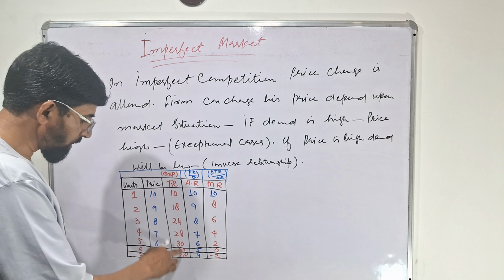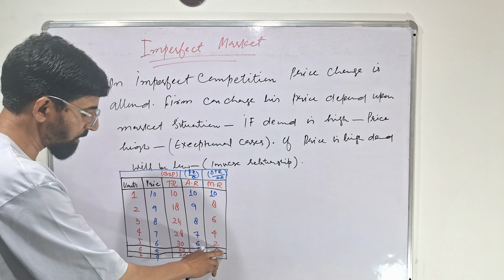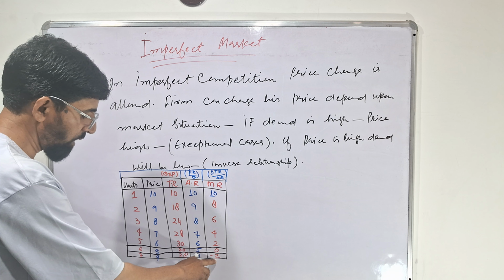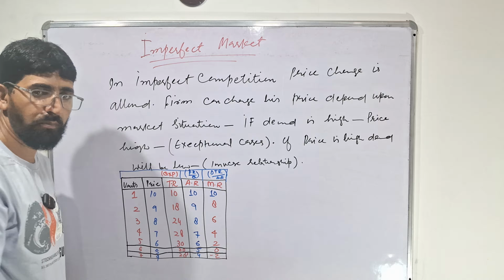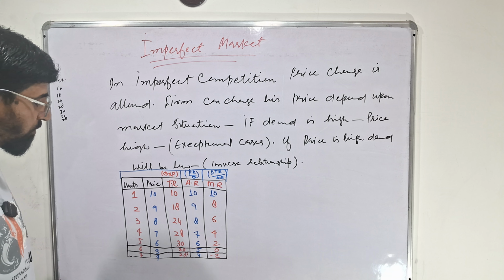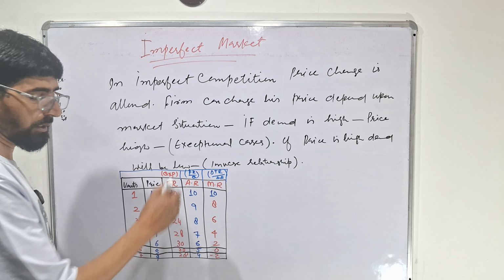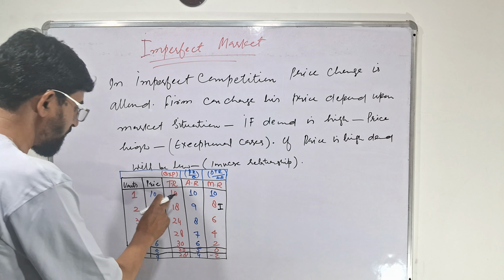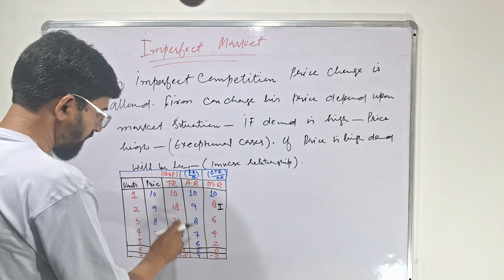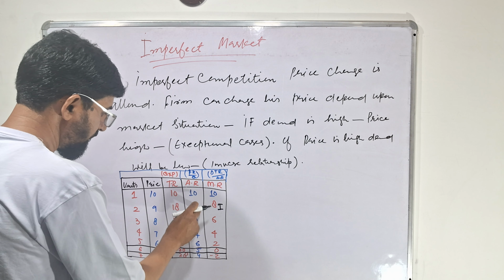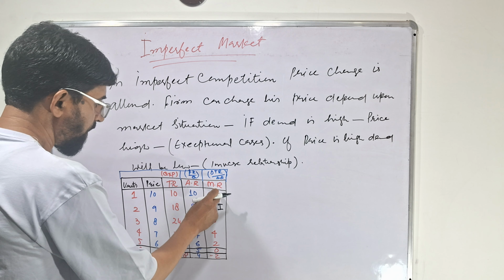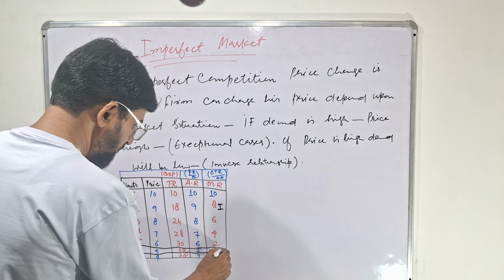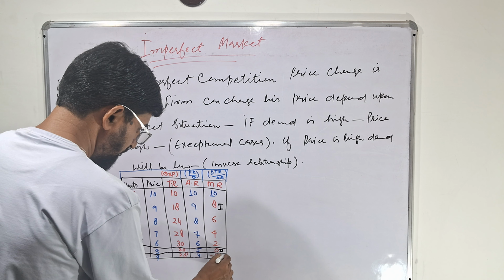Means where total revenue is maximum 30, marginal revenue is 0. Where total revenue starts declining, marginal becomes negative, but average revenue is still positive. This is the relationship between total revenue, average revenue, and marginal revenue. There are 3 stages. In the first stage, total revenue is increasing 10, 18, 24, 28, continuously increasing. Average revenue is declining 10, 9, 8, 4, continuous decline. Marginal 10, 8, 6, 4. And this is first phase, this is second phase, this is third phase.